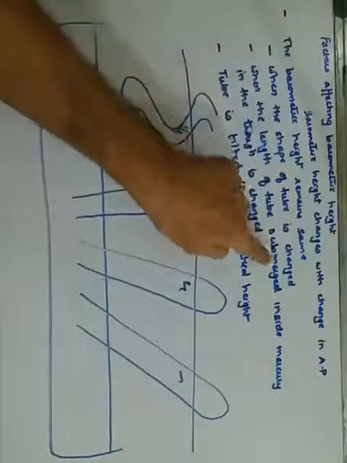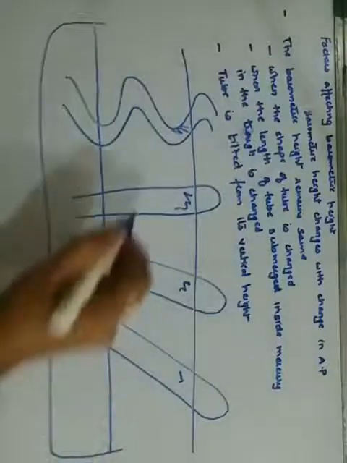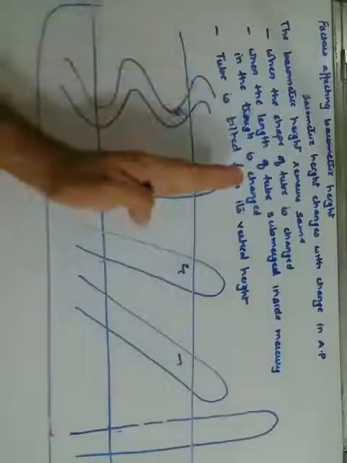When the shape of the tube is changed, or when the length of the tube submerged inside the mercury in the trough is changed, अगर इसका height भी change कर दिया, this was of this much height, यहाँ पर और एक मैं trough ले लेता हूँ और एक tube ले लेता हूँ. That is, if the height is increased, then too the level will remain the same. The barometric height will remain the same. That is about the length. First I said about the shape, then about the length of the tube, and third is the tube is tilted from its vertical height. Even if it is tilted on either side, still the level of mercury will remain the same.